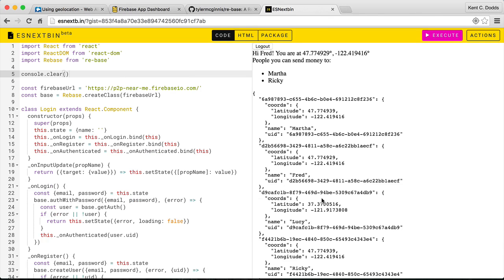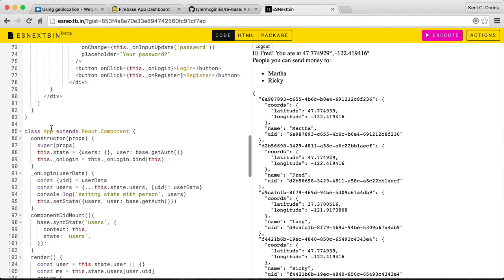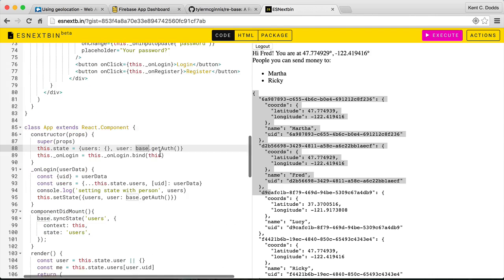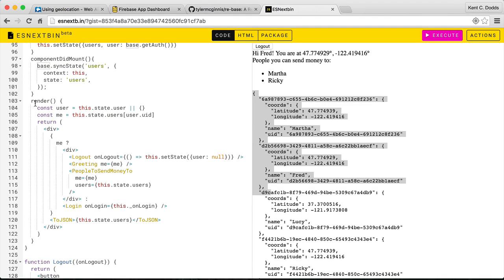The way that this works is I'm rendering to the DOM my app component, and the app component extends React component. It has the user object, which it gets off of the Firebase base, gets the auth, and then in the render, if there is a user, it's going to get the user data from the users, and that will be me.